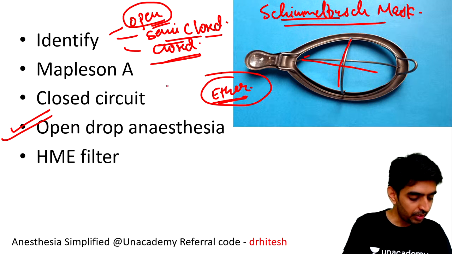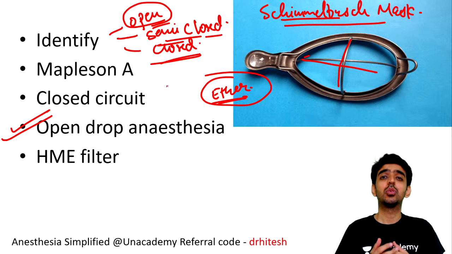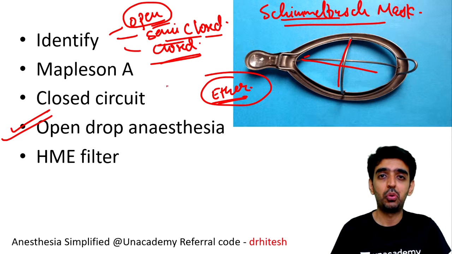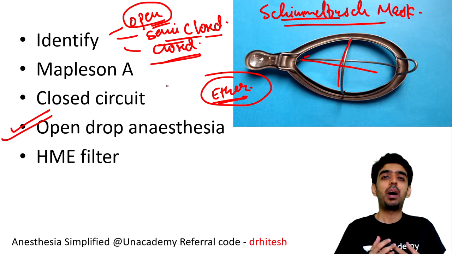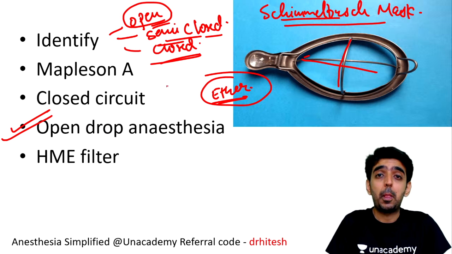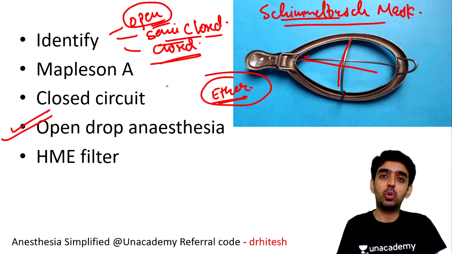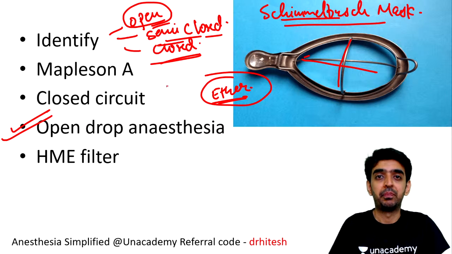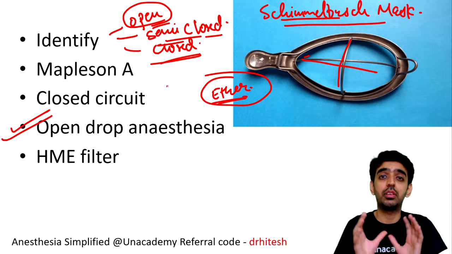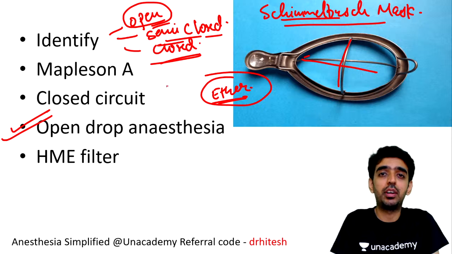Yes, don't worry Dr. Rutu, this is where we get to learn more and more. It is a part and parcel, because a lot of times questions have been asked on the semi-closed circuit, that is the Mapleson system of circuits, but just one or two images on the same topic you should be able to understand, because you never know, this can be the next question which can be asked in the examinations, right?